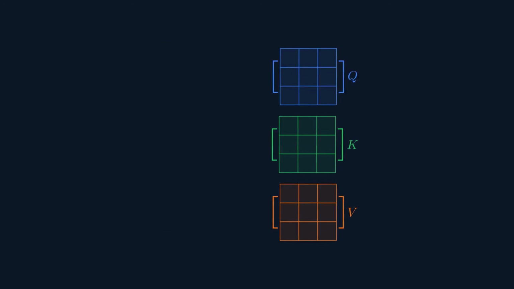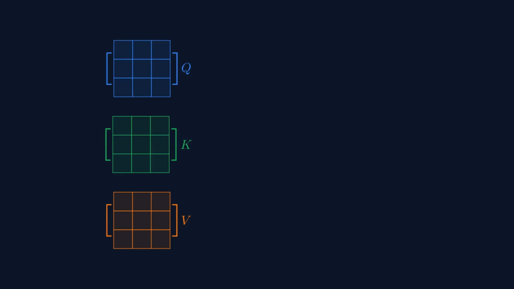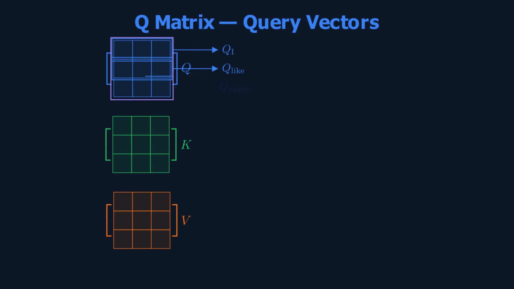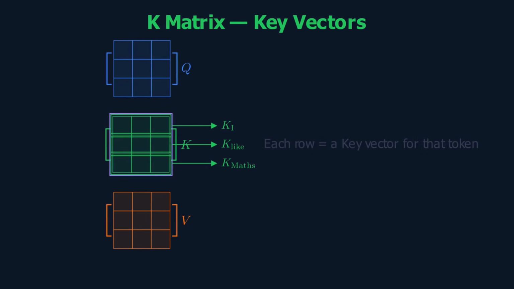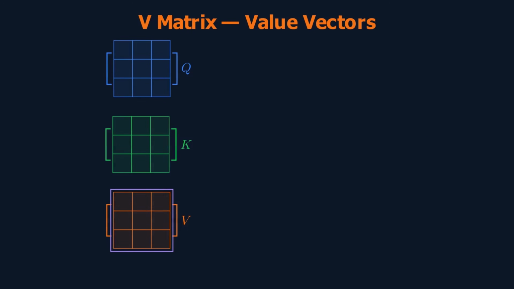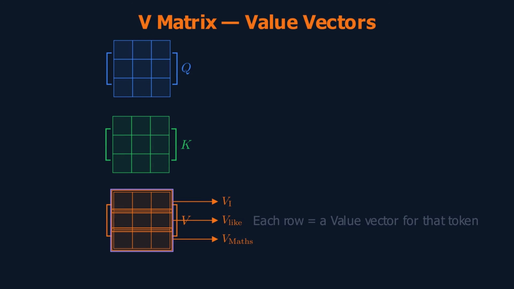Now let's take a look at what is stored in each row of the Q, K and V matrices. In the query matrix, each row represents the query vector of a given token. So the first row represents the query vector of token "I", the second row represents the query vector of token "like", and the third row that of token "math". For the key matrix as well, each row is a key vector of each token. And the same is true for the value matrix also.